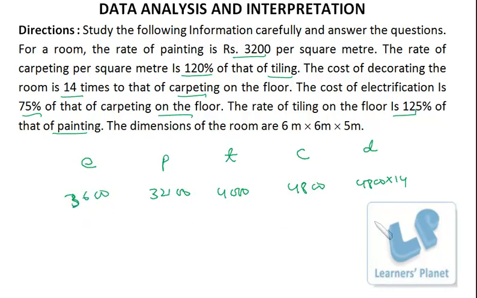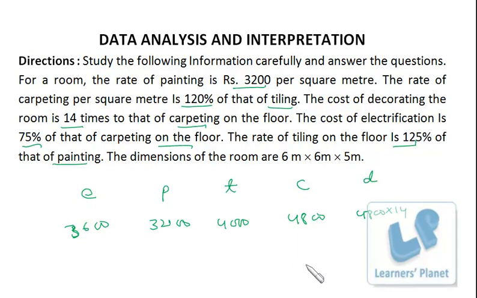Now we got the pricing of electrification and all that. Now we can proceed for the questions. Here the dimensions are given as 6 into 6 into 5, so that is L, B, H. Now the important things to be noted down. See here, the rate of carpeting is 120% of tiling. Over here it is rate. In case of decoration the total cost is given, right? So the cost of decorating the room is 14 times that of carpeting on floor.